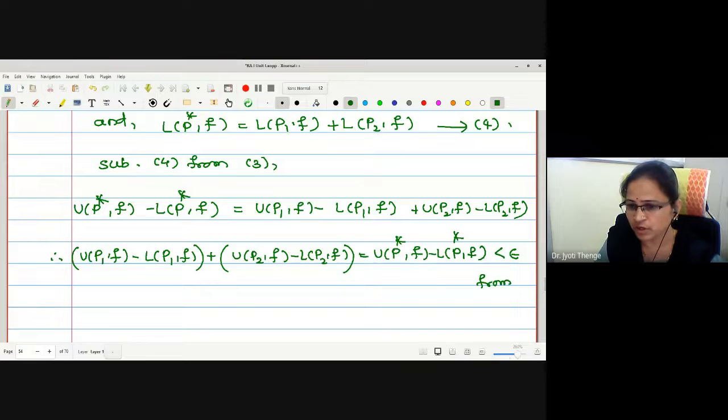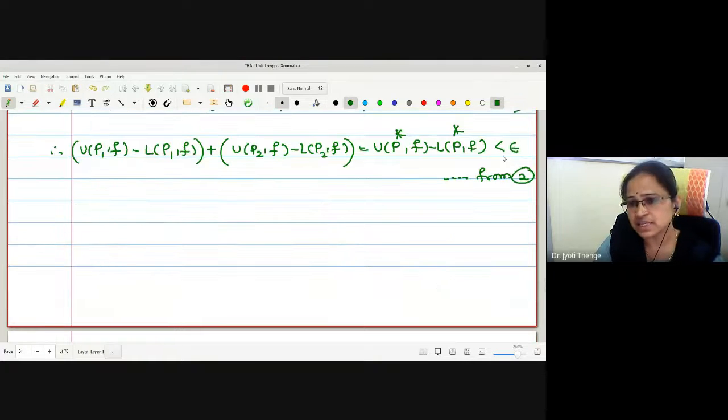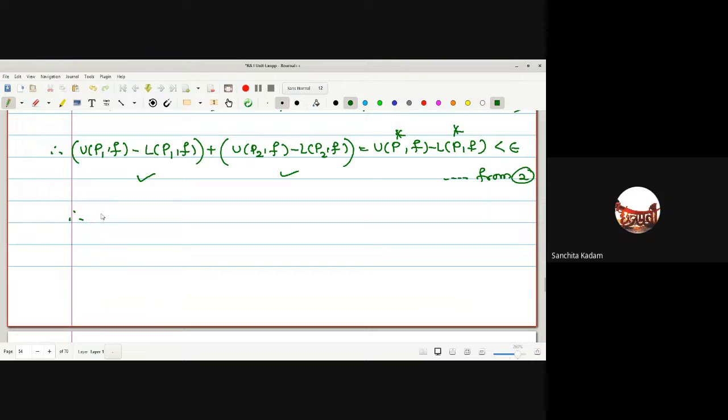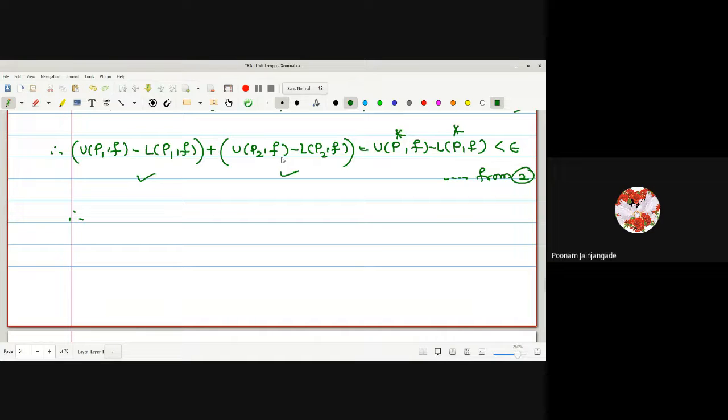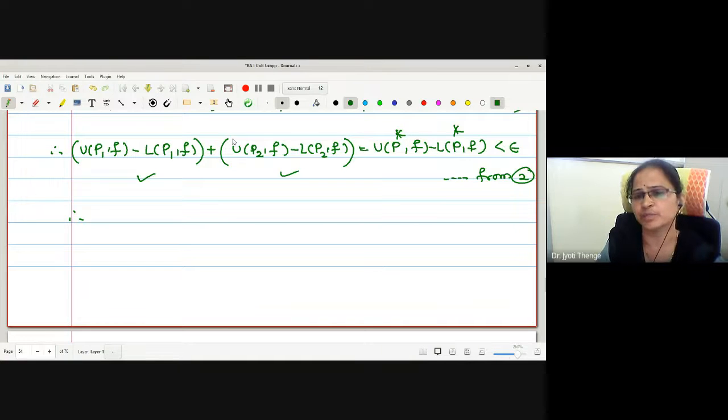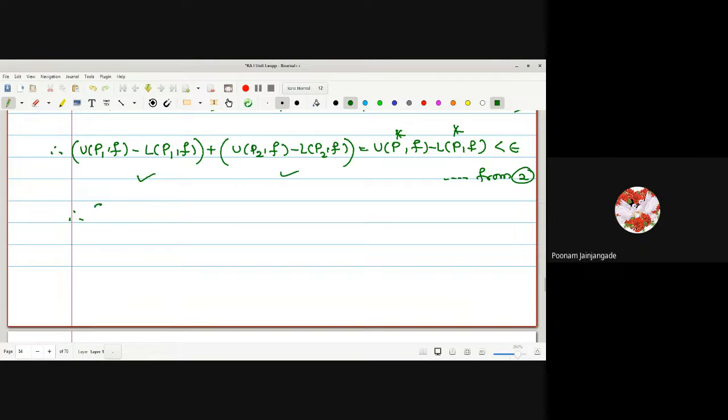What is the statement number? From 2. If this is less than epsilon, what about this addition? It is also less than epsilon. And each bracket is non-negative, no? Each bracket is non-negative. Therefore, may I say every bracket is less than epsilon?